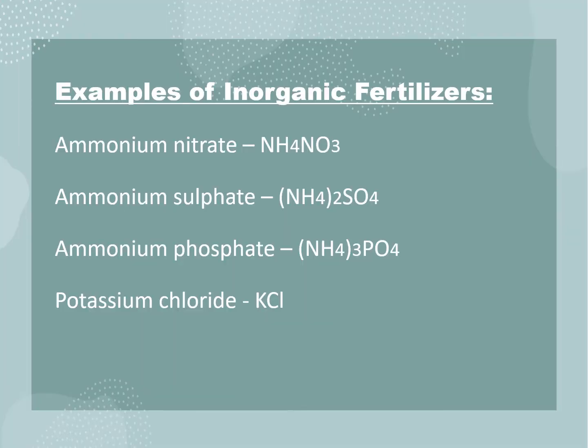Here are some examples of inorganic fertilizers. Ammonium nitrate, NH4NO3, ammonium sulfate, (NH4)2SO4, ammonium phosphate, (NH4)3PO4, and potassium chloride, KCl.